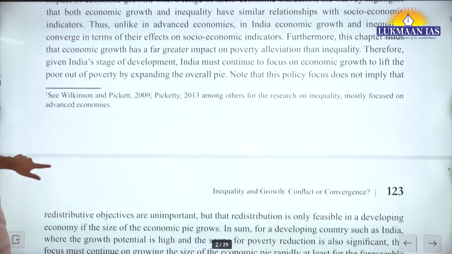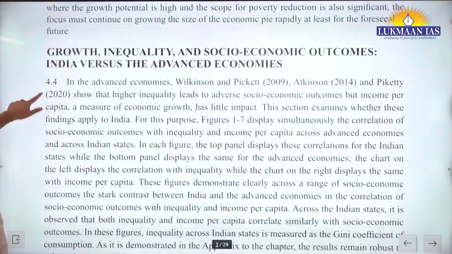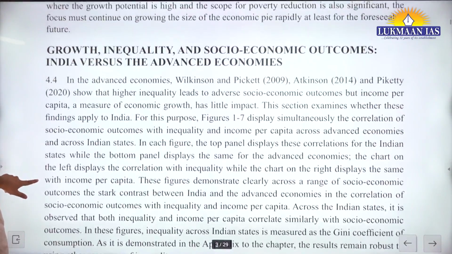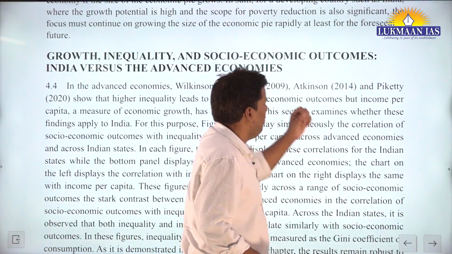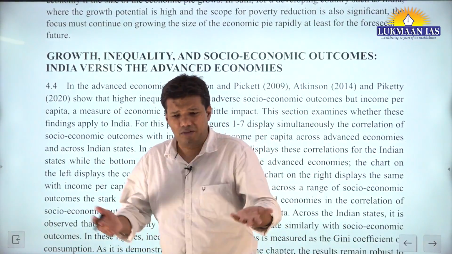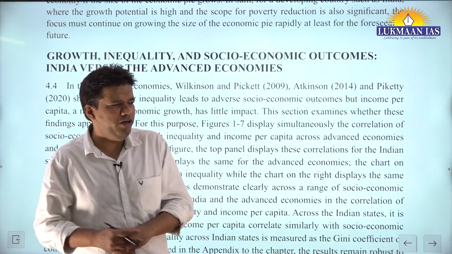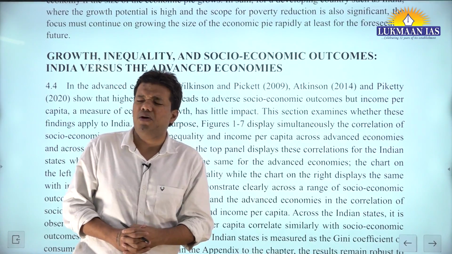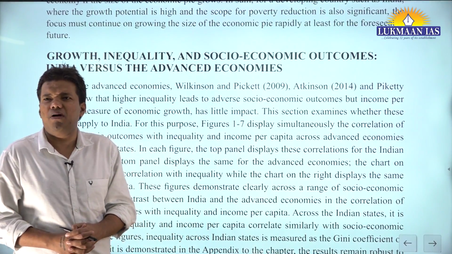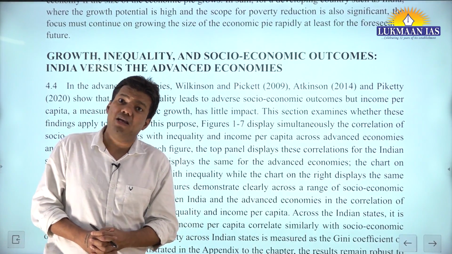Now, it is my suggestion that you should read the Economic Survey very carefully. They are talking about, let's say, the work of Professor Wilkinson and Professor Piketty. Piketty, I am not sure whether you have read that book, Capital in the 21st Century. A wonderful book. I think it was not only popular, but a very rigorous book.